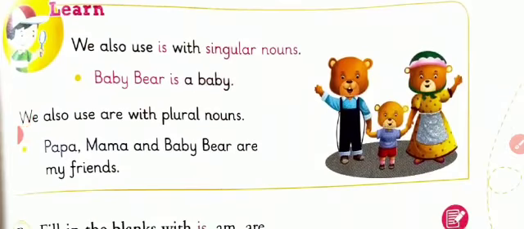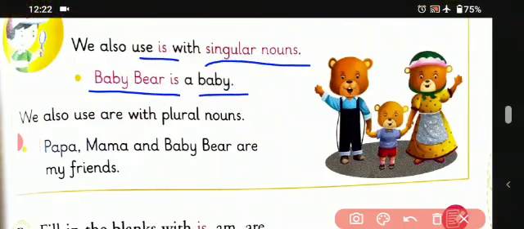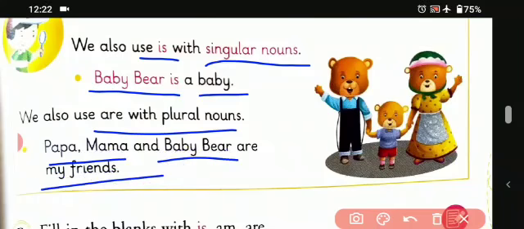Now we will understand more in this chapter, that is, we also use is with singular nouns. Baby bear is a bear. So students, we also use is with a singular noun, that is, baby bear is a baby. We also use are with plural nouns. Papa, mama, baby bear are my friends.